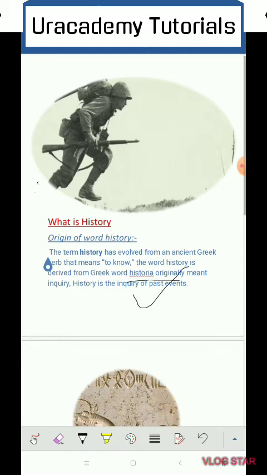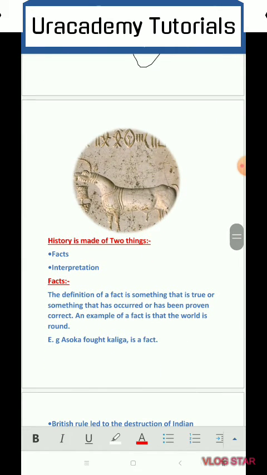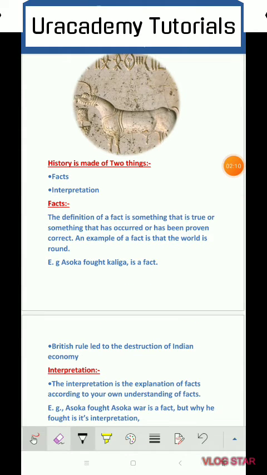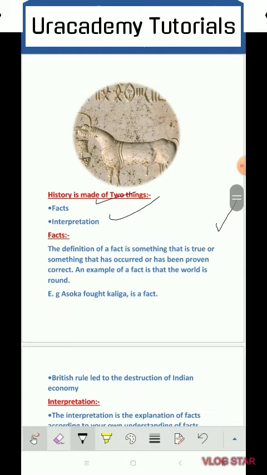Now, another thing is how history is made. History is made of two things: facts and interpretation. Firstly, we will understand what a fact is. A fact is something that is true, or something that has occurred or been proven correct.